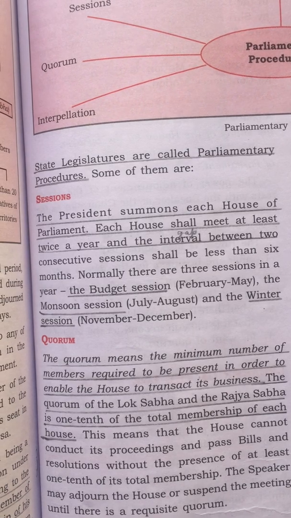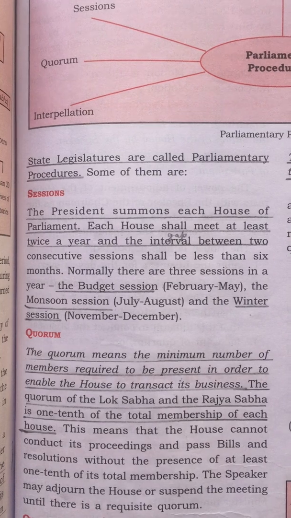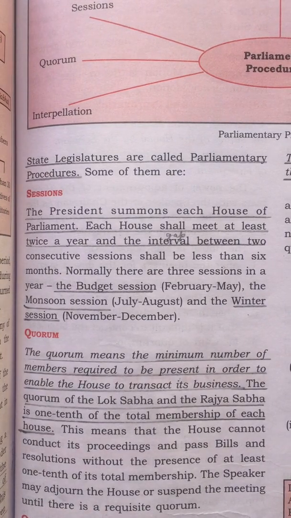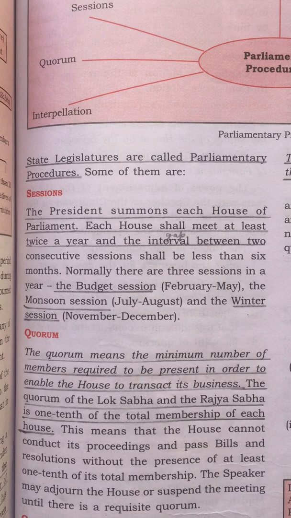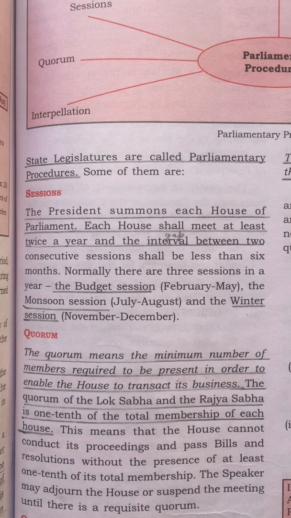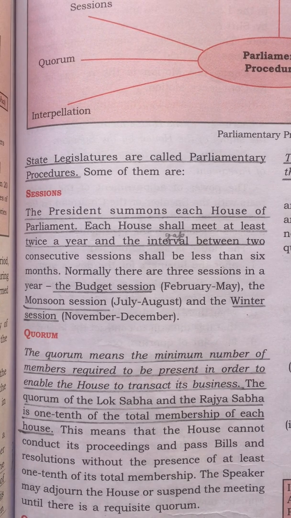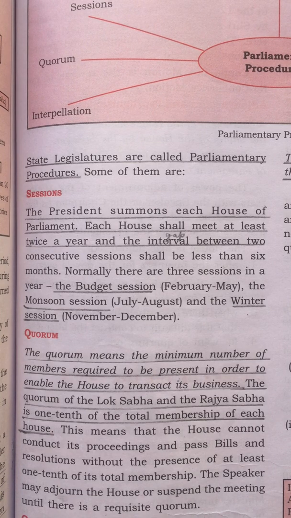Some of them are, first, the sessions. Now the president summons each house of the parliament. Please underline this line. The president summons or calls each house of the parliament, that is Lok Sabha and the Rajya Sabha. Each house shall meet at least twice a year, and the interval or gap between two consecutive sessions shall be less than 6 months. So you can underline this line also. Each house should have at least 2 meetings in a year, and the gap between these 2 meetings should be less than 6 months.